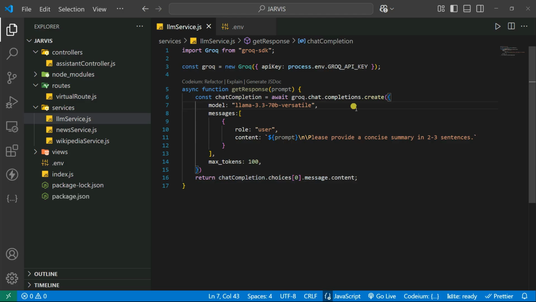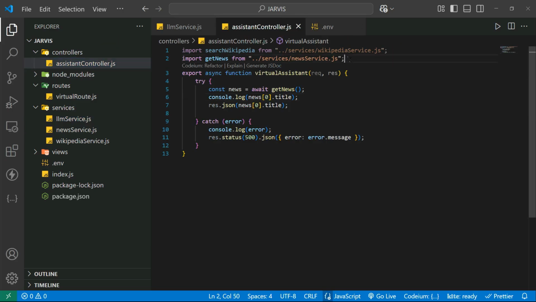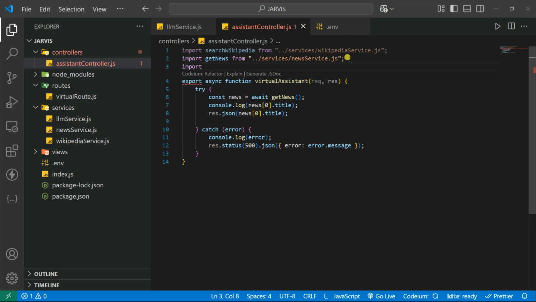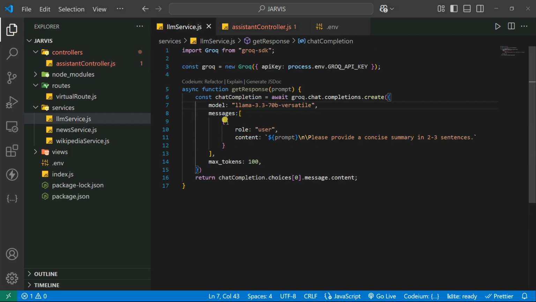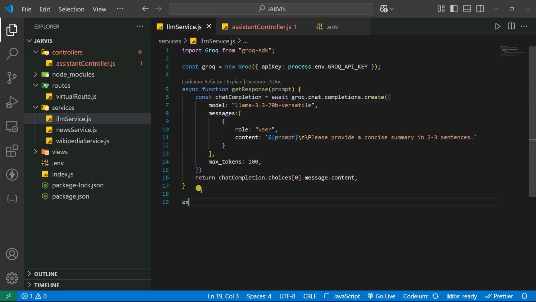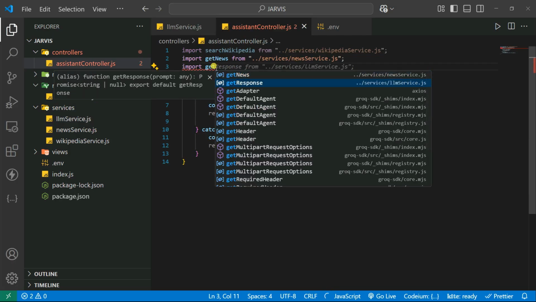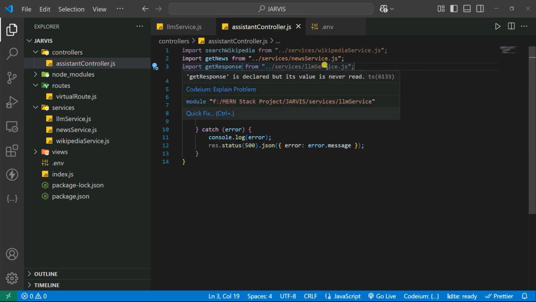Cool. Now we can call this inside our assistant controller, because on the controller side we are going to call our service. So we can import it. We also need to export our service, so we can use export default getResponse. So let's make it the default export, getResponse, and you can call it from there.